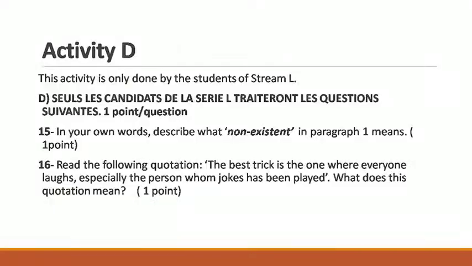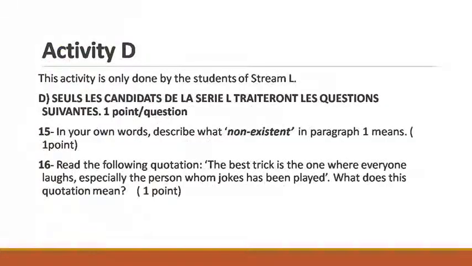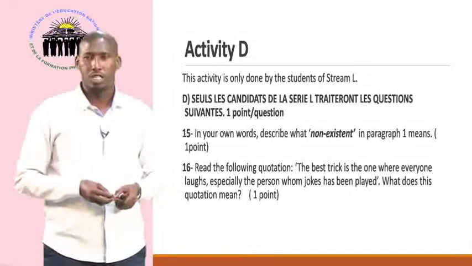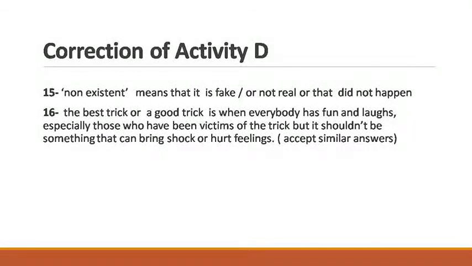In question 15, it's written: in your own words, describe what non-existent in paragraph 1 means. And the second question is, read the following quotation: "The best trick is the one when everyone laughs, especially the person on whom the joke has been played." What does this quotation mean? It's about opinion. So let's see what's the answer for these 2 questions.